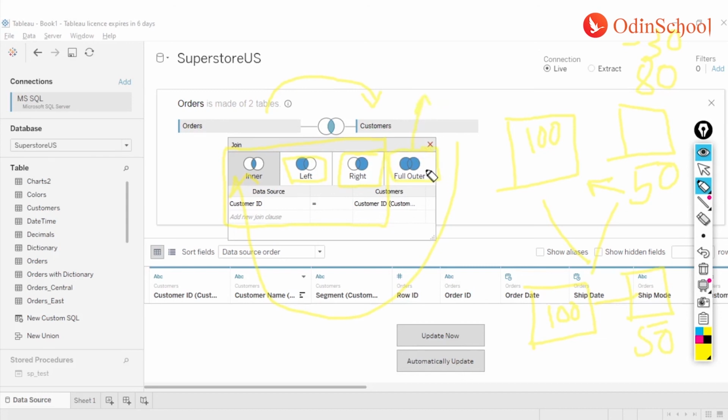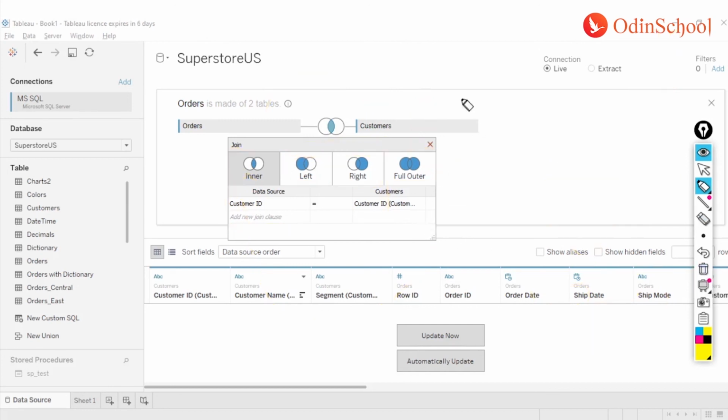In this, both the tables will be given equal importance. Both the tables will be taken into consideration when picking up the information. So let's say I have two tables over here, my first table is having some records, and the second table I'm having some records over here.